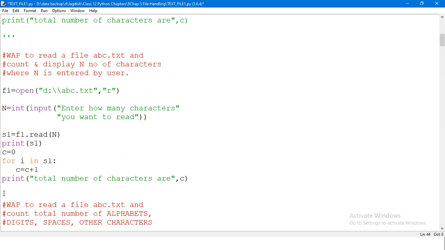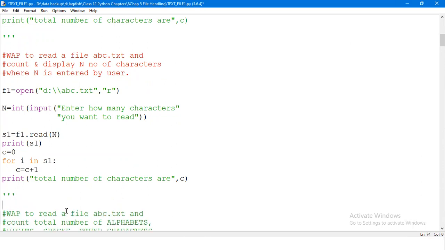Now this is another one. We know that read has a functionality where it can read the entire content or it can read a few characters. We know that we have 16 characters in that file, and I just want to read only the first 10, let's say. So for that, I have opened this file in read mode. I'll ask the user, at runtime,